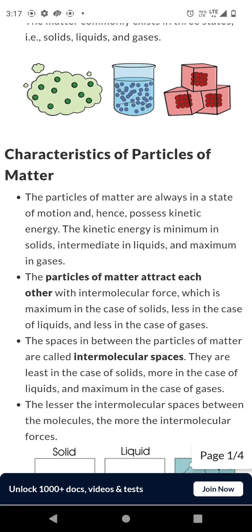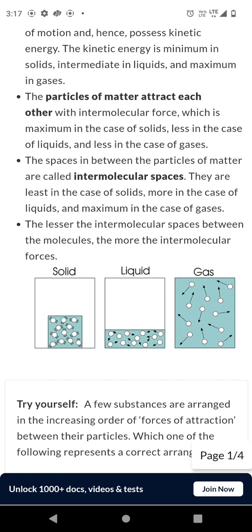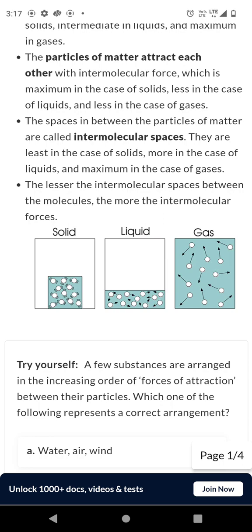Particles of matter are always in motion and possess kinetic energy. Kinetic energy is lowest in solids, intermediate in liquids, and highest in gases. Particles attract each other with intermolecular forces. These forces are strongest in solids, weaker in liquids, and weakest in gases.